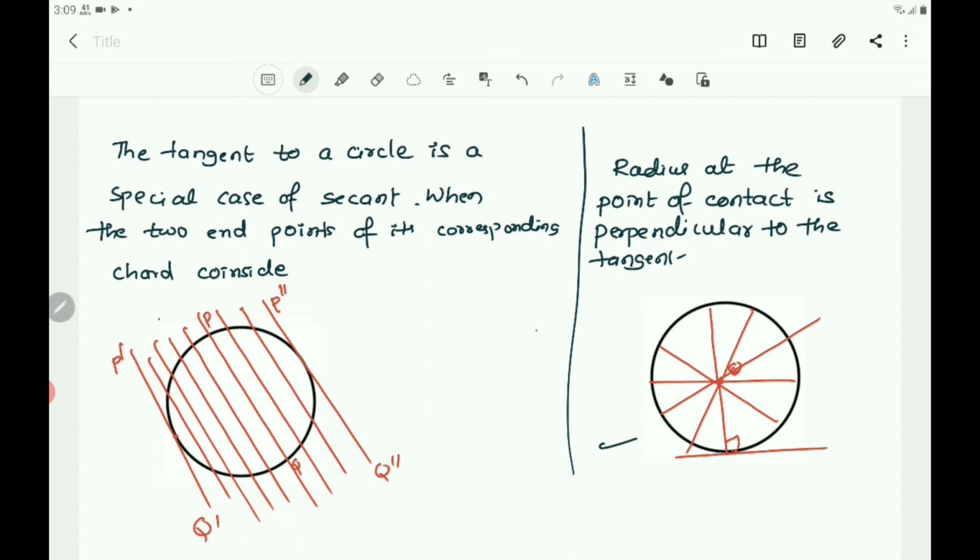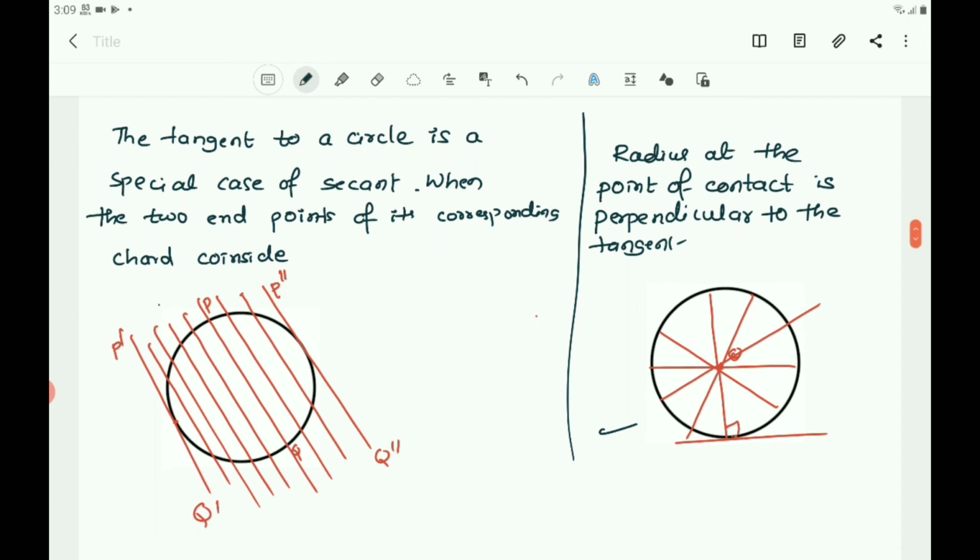You can draw any number of radii in the circle, and the radius which is drawn at the point of contact to the circle is perpendicular to the tangent here. The radius at the point of contact is perpendicular to the tangent. That is also one of the special properties which gives the relationship between the tangent and the radius at the point of contact.